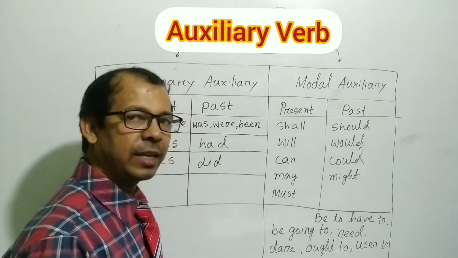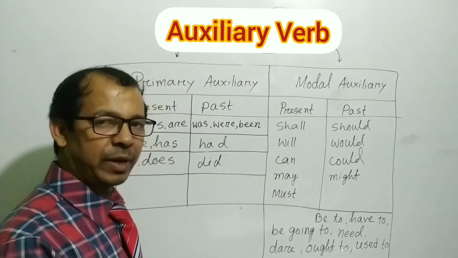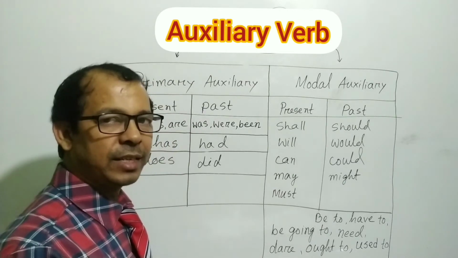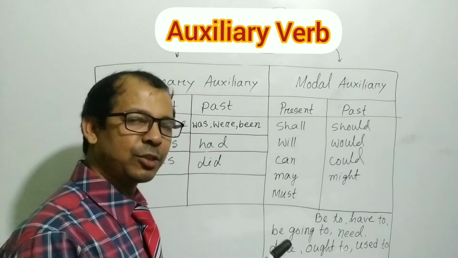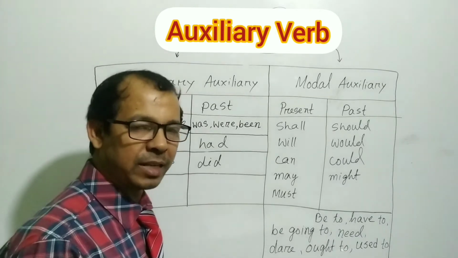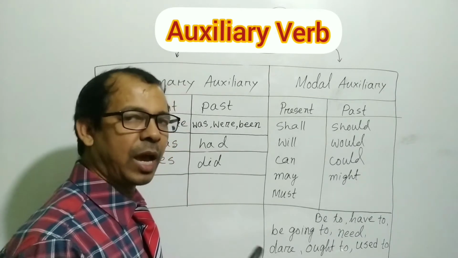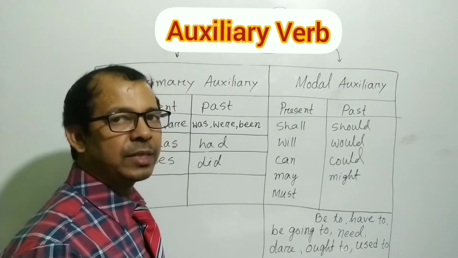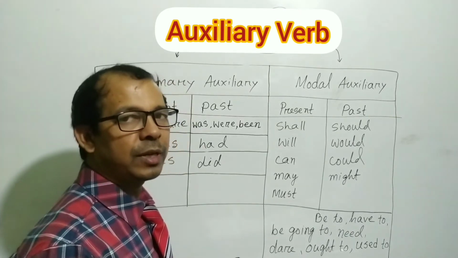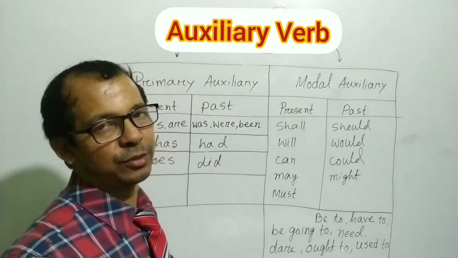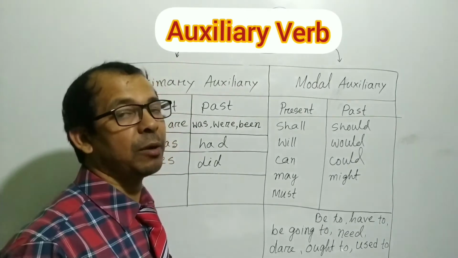Again I am telling: am, is, are, was, were, been, have, has, had, do, does, did, shall, should, will, would, can, could, may, might, must, be to, have to, be going to, used to, dare and ought to. Like this way you will memorize.